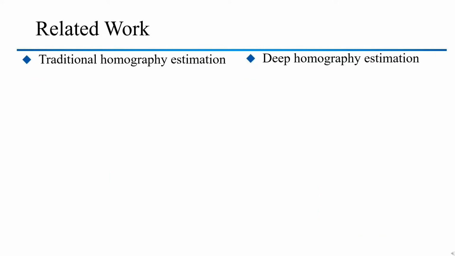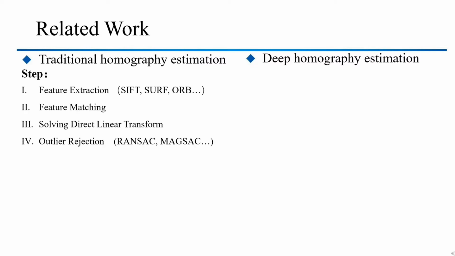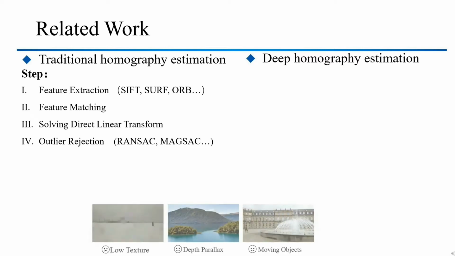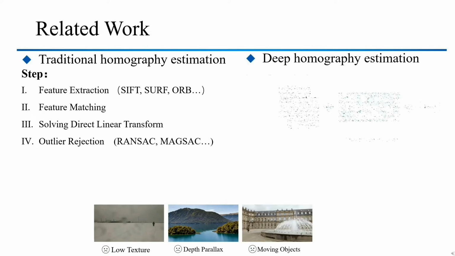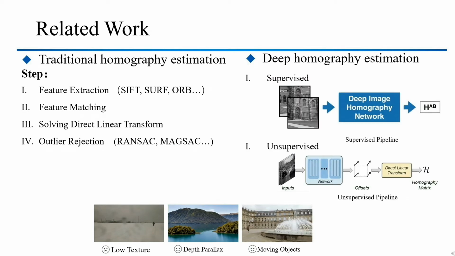The existing methods can be divided into two categories: traditional homography estimation and deep homography estimation. Traditional homography estimation typically involves the following steps. However, it usually suffers from low texture, depth parallax, and moving objects. Some deep homography estimation methods were recently proposed to improve the alignment performance, which can be categorized into supervised and unsupervised ones. Although deep learning-based methods can fully exploit the limited features to overcome the low texture scenario, they struggle in scenes with moving objects and depth parallax.